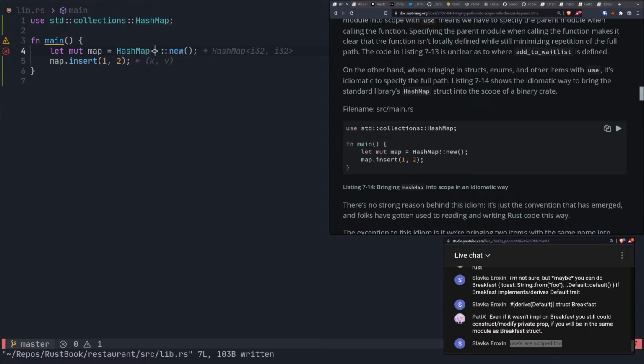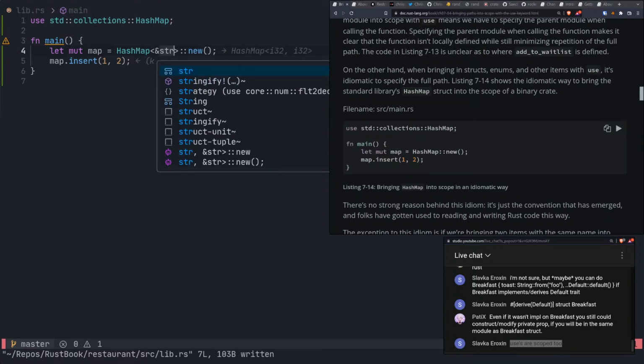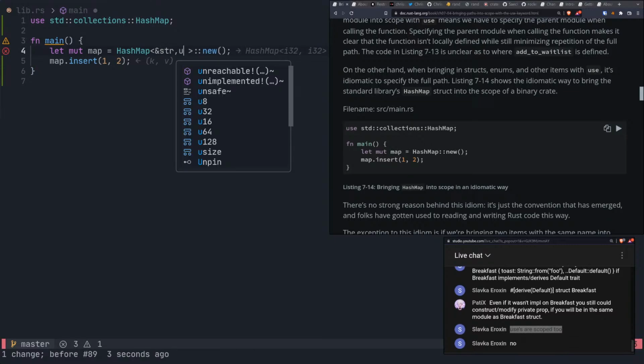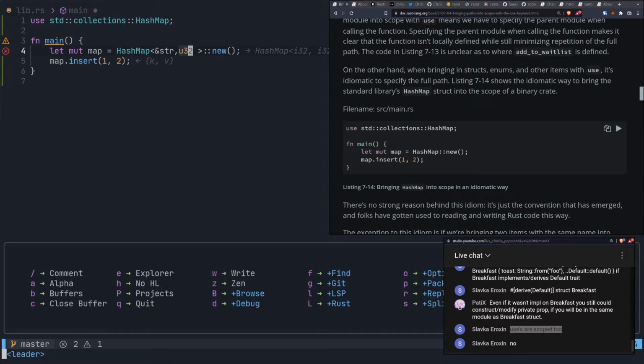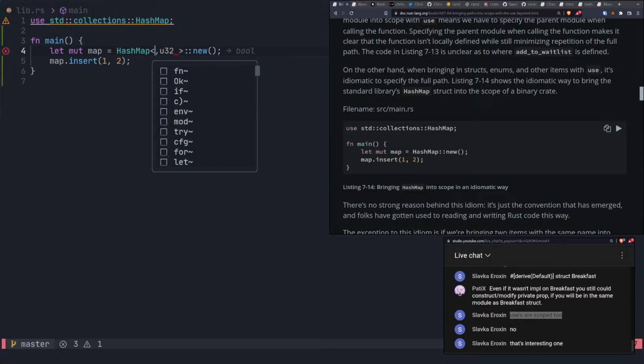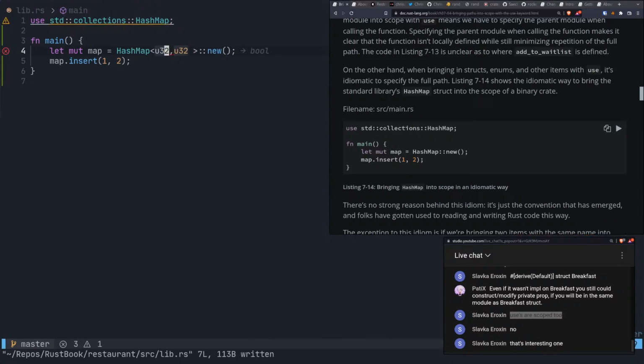Here, and then can I do something like string, and, well, actually, would I have to do it like this? Like that? I forget. And then what, like U32? Can I try U32 in here? I'm doing something stupid. But that's all right. I'll figure it out later.